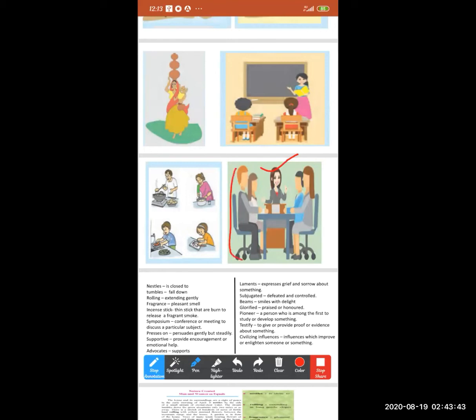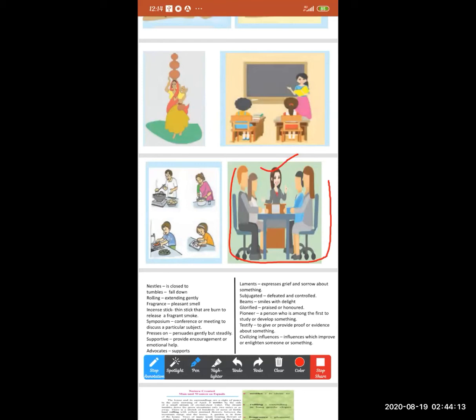Here we can see that men and women work together in the workplace. Students, a woman can do household work as well as she can handle the office also. So we can see here the gender equality in this picture, because here we can see that she can handle the house and also the working place, means the office. So here we can see the gender equality.